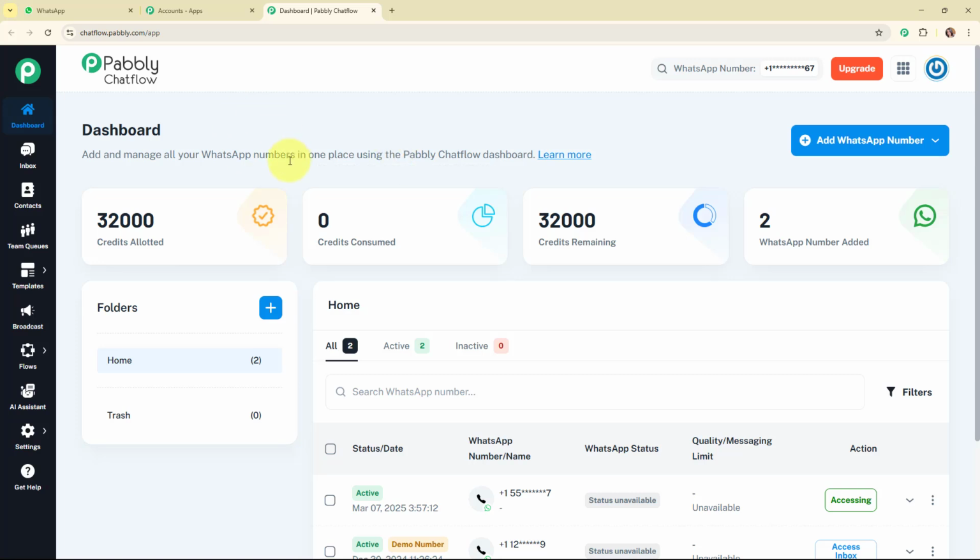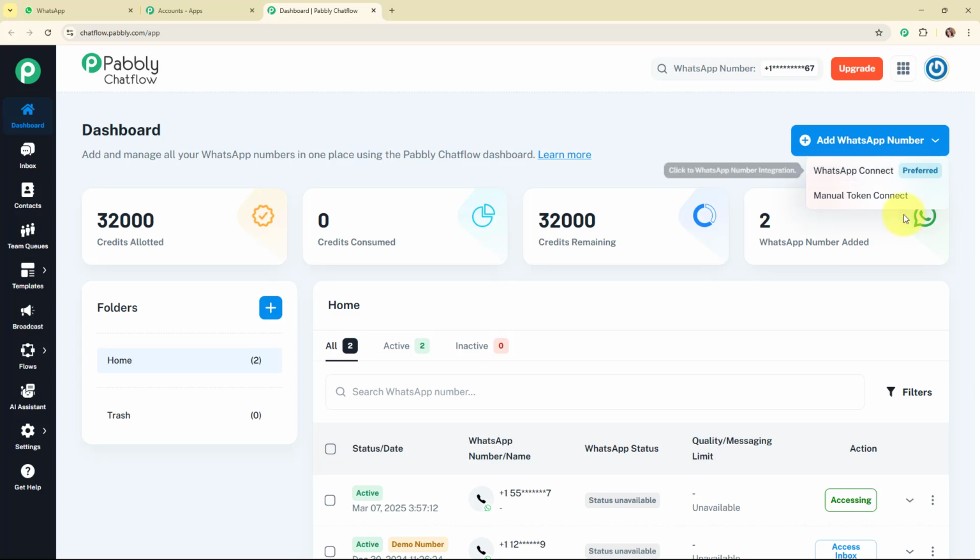To add a WhatsApp number in your Pabbly Chat Flow account, you need to click on the add WhatsApp number button given on the top right corner, and then you will see an option of WhatsApp Connect and manual token connect. WhatsApp Connect is the preferred method here, and if you wish to learn how to use this method to connect your WhatsApp number, you can simply check out the video link available in the description box below.